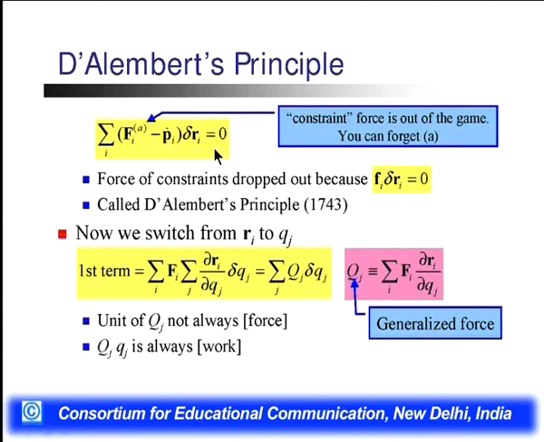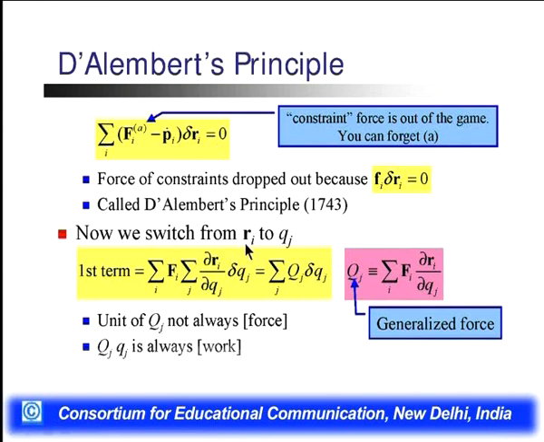The similar equation we are defining here: Fia minus Pi dot, times del Ri, is equal to 0, which defines that the constraint force is dropped out. This is known as D'Alembert's principle. We are not having the constraint in this movement of the particle, which will be the summation over i of Fia minus Pi dot, times del Ri, is equal to 0.